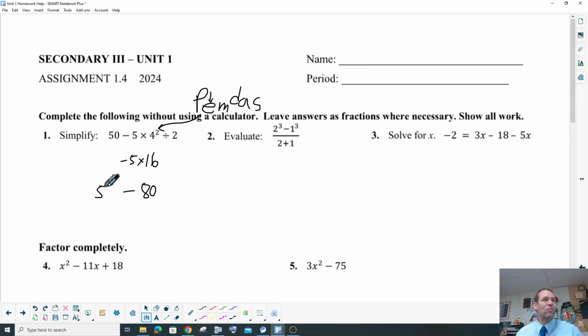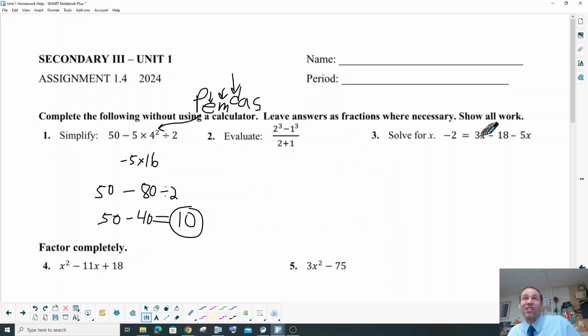Should we minus those? Wait, PEMDAS. Try it on your own first. Which one do we do after multiplication? Right, then we have division. So 80 divided by 2 is going to be 40. So negative 40, because negative 80 divided by 2. Now, finally, addition and subtraction. 50 minus 40 is 10. Our answer. Woo! Good job.